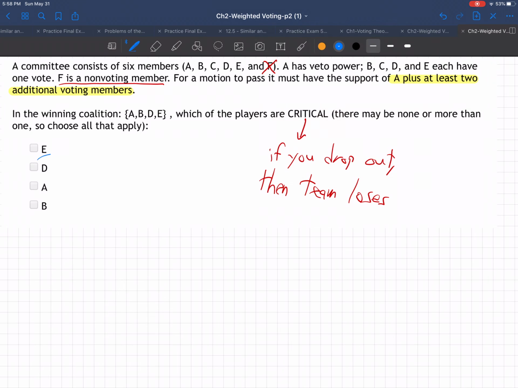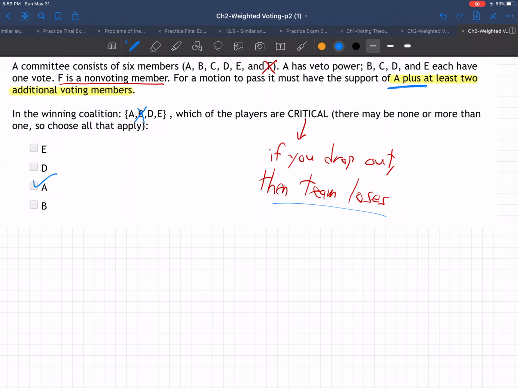Let's start with A since I'll just go through the alphabet here. Cross out A. So if A drops out, then we only have B, D, and E that are left. Does that team lose if A drops out? Yes. Because remember, to win, you got to have A plus 2 others. So they don't have A anymore. So yeah, we'll check the box. A is critical here. If A drops out, they become a losing team. So they got to have A. A is critical.